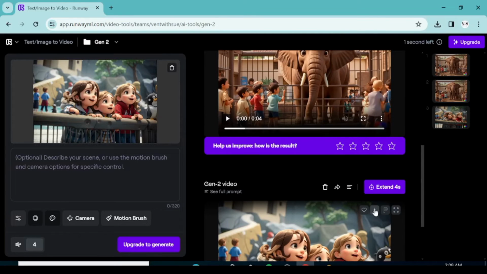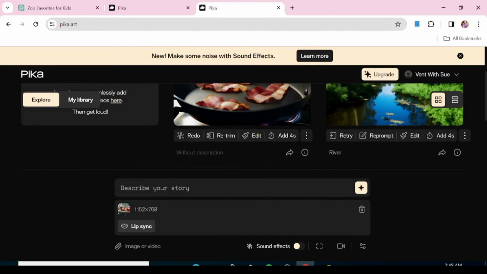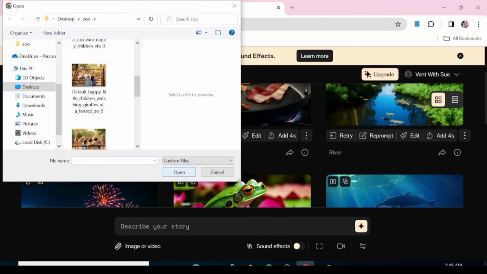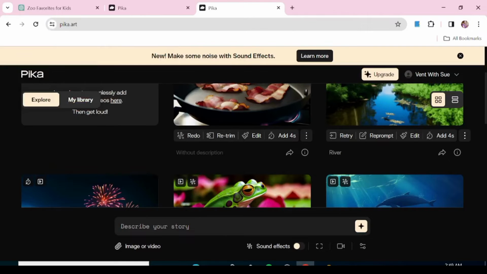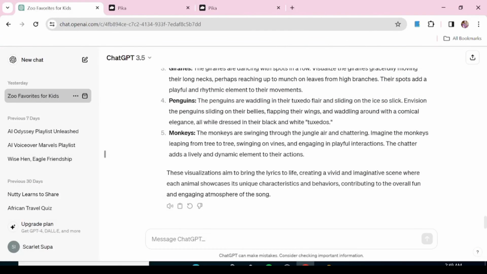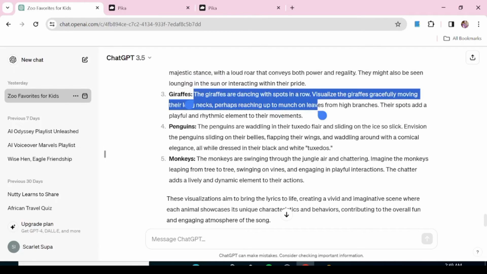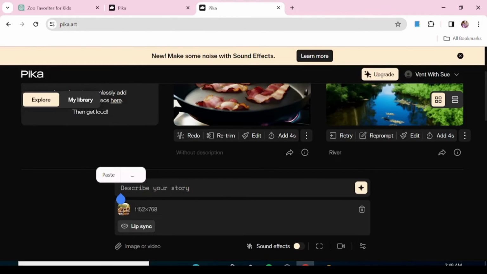Now remember, if you don't want to use Runway, then you can always use Pika Labs. Here all you need to do is also upload your image, but you're going to describe how you want your image to move. So we're just going to ask ChatGPT to give a description of how each of these animals move in that poem, in that song lyrics. And you're just going to copy that description, paste it over here, and hit enter.